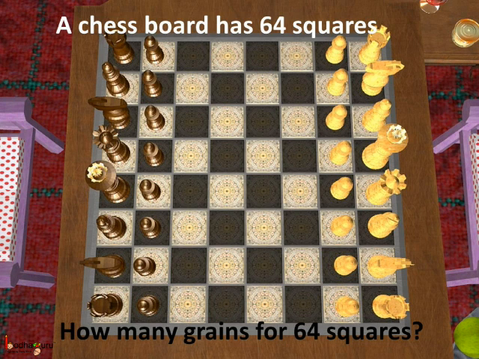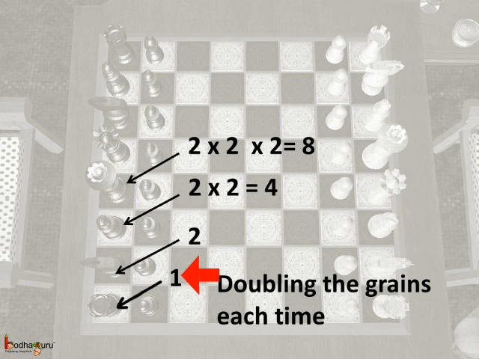Let us see. The greedy man asked for 1 grain for the first square, 2 for the second, and after that, double of the earlier figure for each square. So, for the third, it would be 2 multiplied by 2, which is equal to 4 grains.